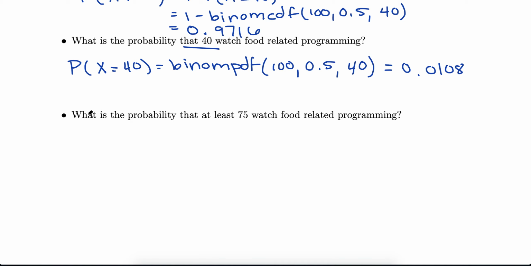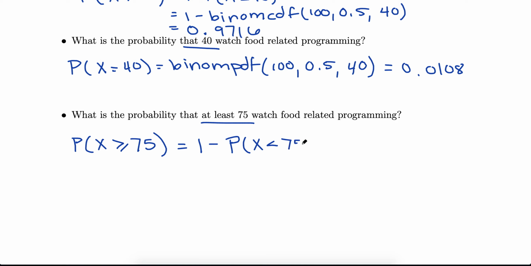Now the last one's a little bit different from any we've done before. Let's see how much you were able to think outside the box here. Probability at least 75. So probability X is greater than or equal to 75. So you may have thought, okay, this is greater than, I need to flip it around, use the complement rule to be able to use CDF. So you're right on that, but you want to be really careful here. The opposite of 75 or more is going to be strictly less than 75, not less than or equal to, because I cannot include 75 here and in its opposite. So be very careful of that.